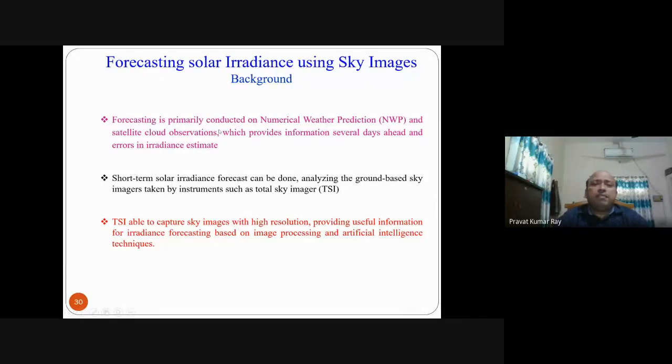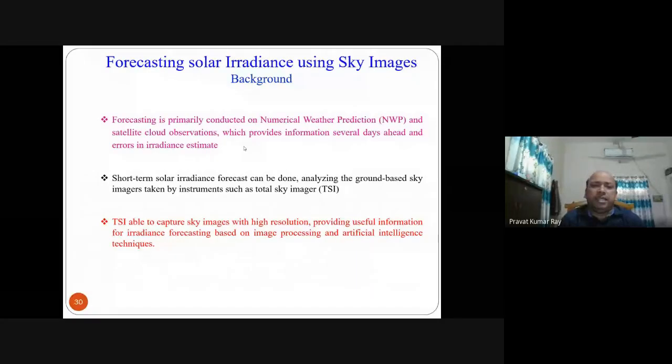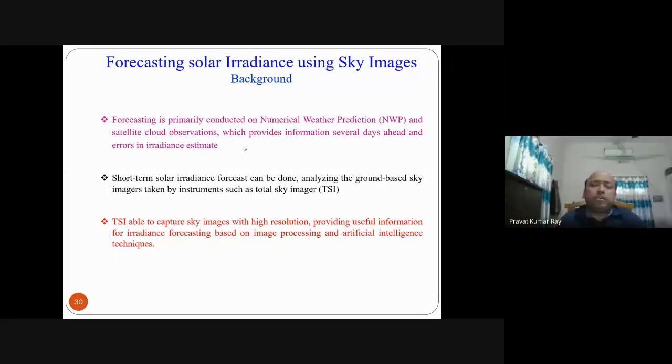Forecasting is primarily conducted on numerical weather prediction and satellite cloud observation, but it provides information several days ahead, and there may be error in solar estimate. Means you are estimating for a month ahead, 2 months ahead, 6 months ahead, but at that time cloud conditions may change, so the estimation accuracy may be hampered. So there is a requirement of short-term solar irradiance forecasting. Means some hours ahead, minutes ahead, if you are able to forecast, then it is more fruitful.